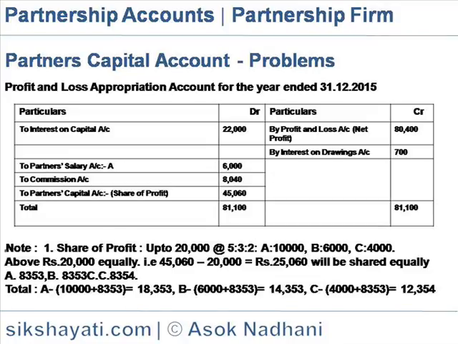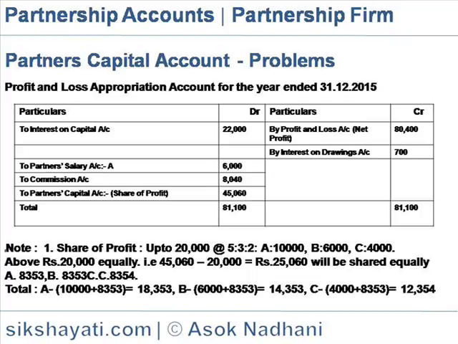This computation is shown as share of profit up to 20,000 in the ratio of 5:3:2. That is, A will get 10,000, B will get 6,000 and C will get 4,000. Above 20,000 would be shared equally. So the net profit 45,060 minus 20,000 is equal to 25,060, which will be shared equally. So the amount would be 8,353, 8,353 and 8,354.